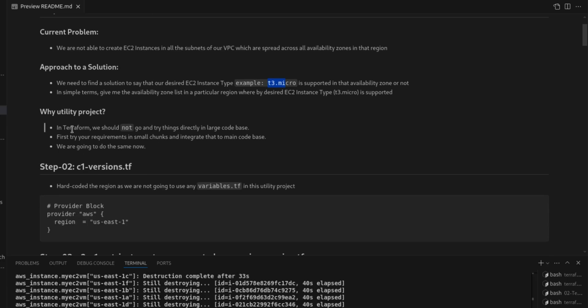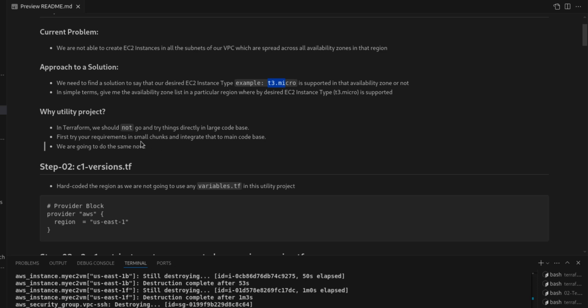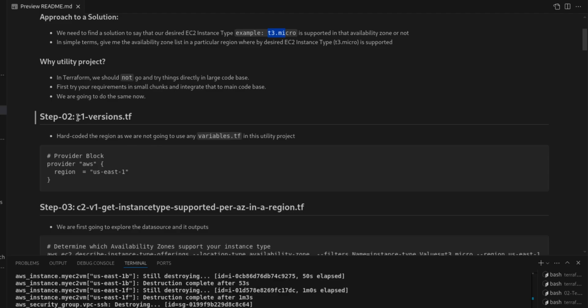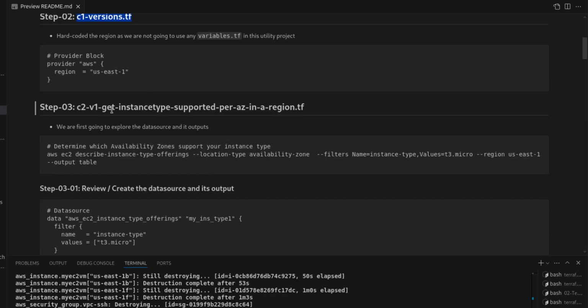Why this utility? Because in Terraform we should not try anything directly on the large code base. First, try out the requirement in small chunks and then integrate them into the main code base. So we are going to do the same thing here, and therefore we are going to modify this version file. Hard-coding the regions is also not a recommended strategy. This is the provider block, AWS, region US East 1.